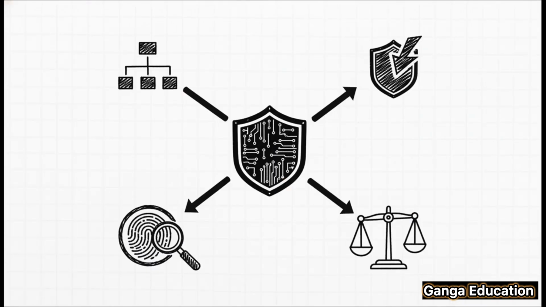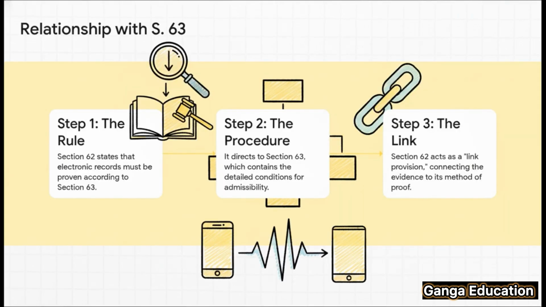Okay, so why do we even need this section? What's its purpose? Its main job is to create a standard, safe procedure for admitting digital evidence. And why is that so important? Because, let's be honest, digital data can be changed or faked pretty easily. This section is here to make absolutely sure that any digital evidence shown in court is the real deal, authentic and reliable.